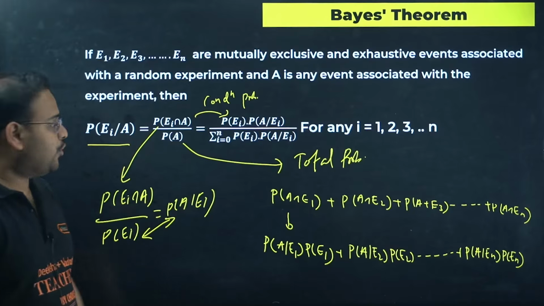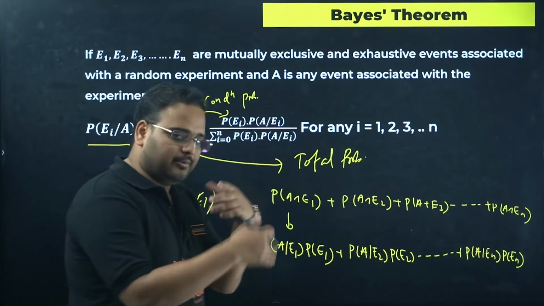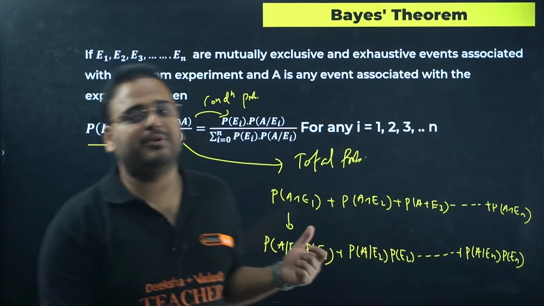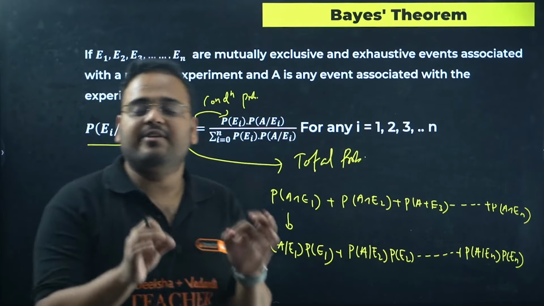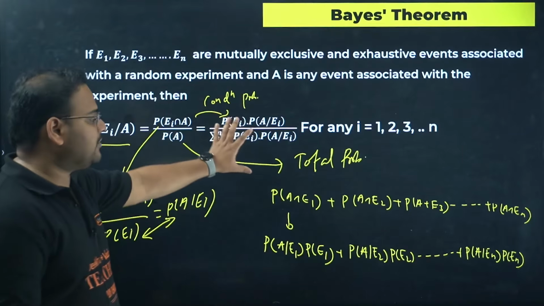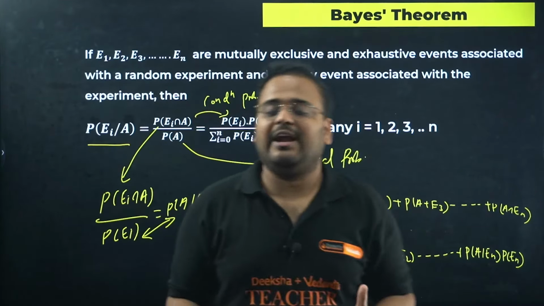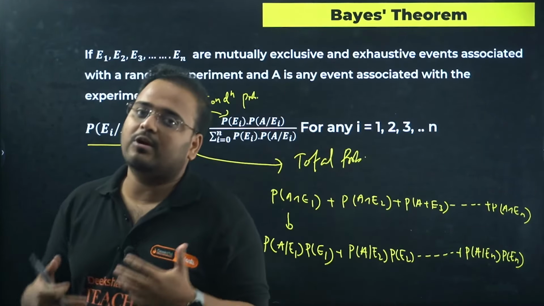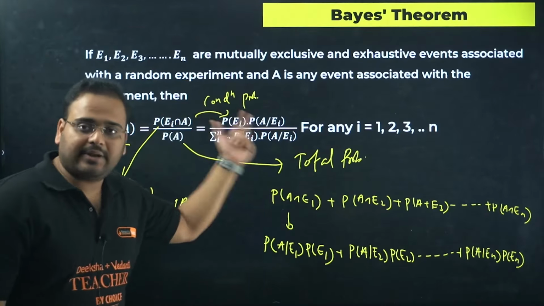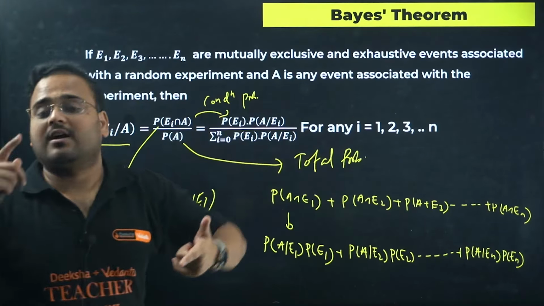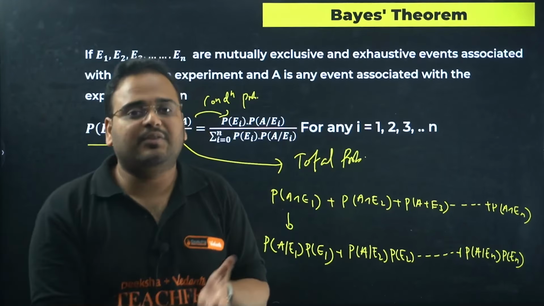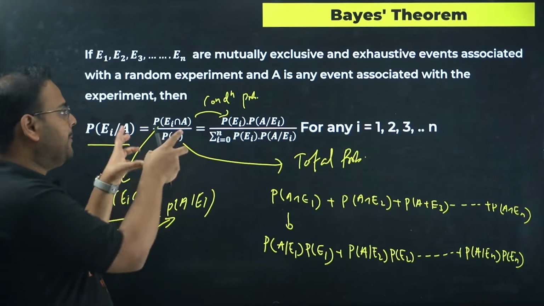That's it. So if you want to remember the formula of Bayes theorem, do it. If you don't want to remember it, simply know the conditional probability and total probability concept. You get the whole result very easily. So yes, you should know the formula to save time, but I have tried my best to help you understand how Bayes theorem is obtained, how we get the result by application of conditional probability, total probability, and partition of a sample space all together in the Bayes theorem.